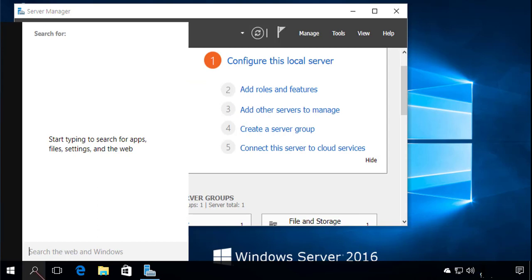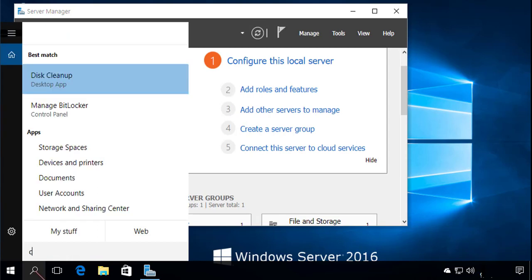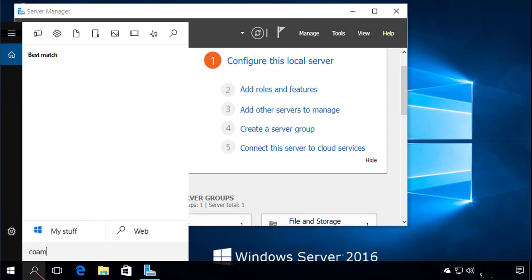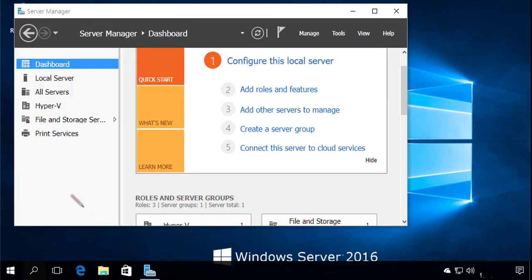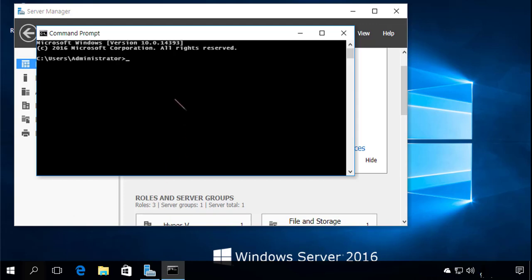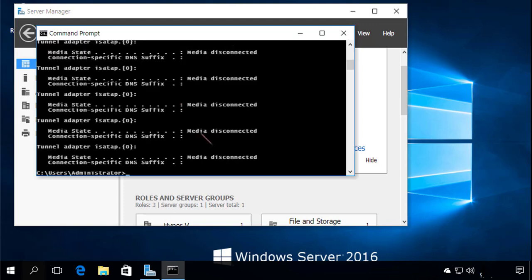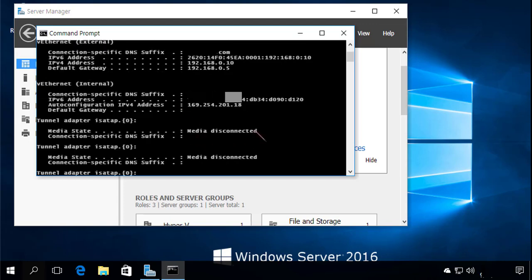look for the command prompt, open the command prompt, do ipconfig, and as you can see, the IPv6 address has been configured.